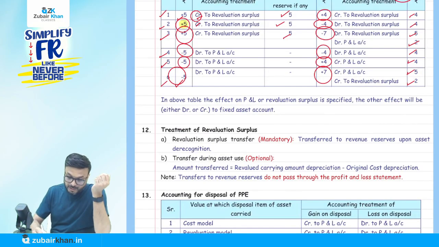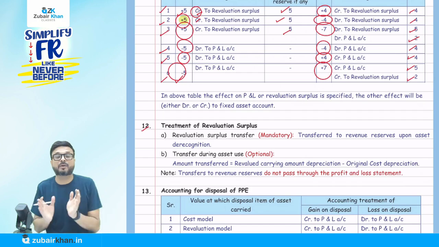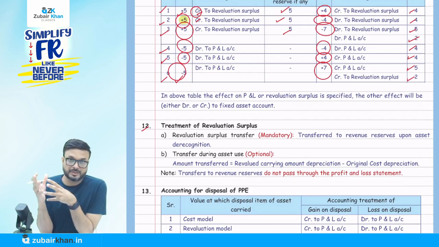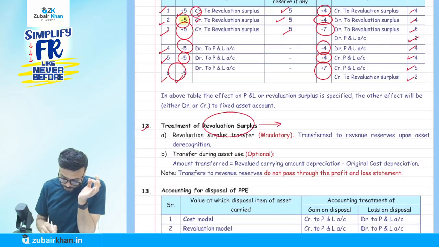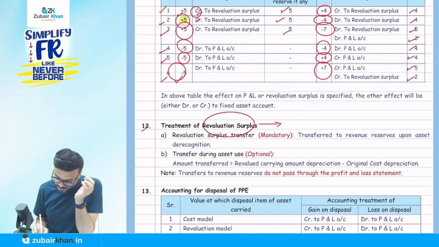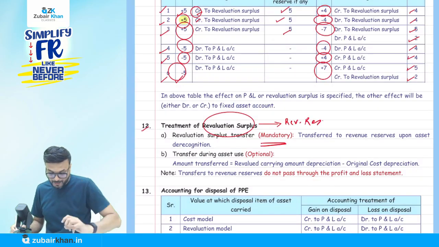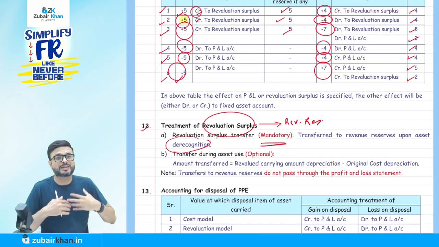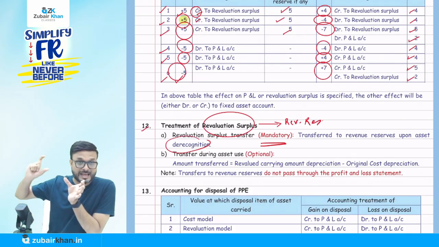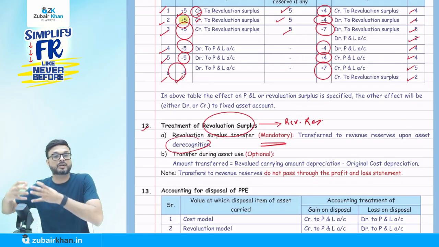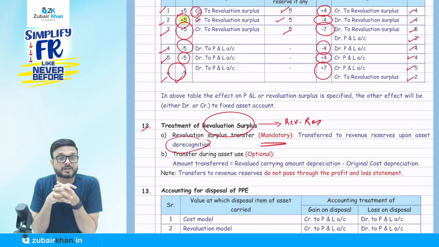Now, treatment of the revaluation surplus. We'll see the questions on it. Now revaluation surplus: it is the balance we have in revaluation surplus. It is mandatory to transfer the balance of revaluation surplus to revenue reserve when you de-recognize the asset, when you sell the asset, when you remove the asset from the books of account. So whatever balance belongs to that particular asset in revaluation surplus, we are going to transfer from revaluation surplus to revenue reserve. Imagine the reserve and surplus account in your mind.